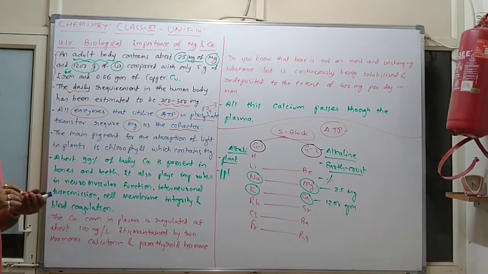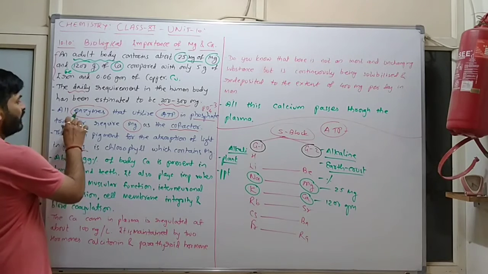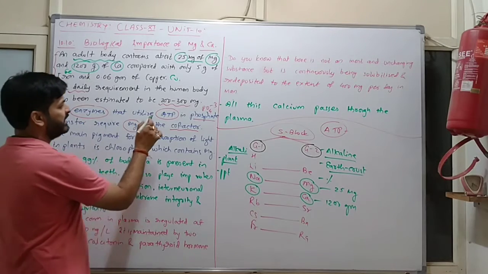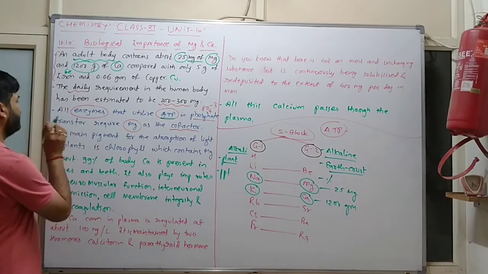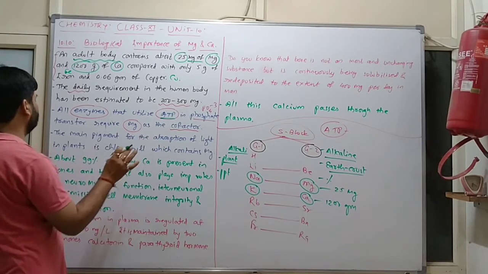These types of things are required for development of our human body. Clear?